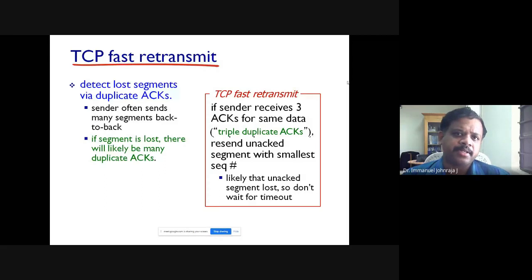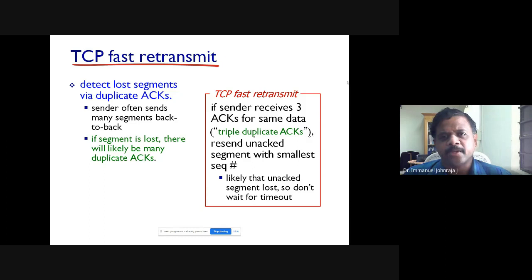So what is happening in that case? When a segment is lost, you are not going to get the acknowledgement. You are on the receiver side, and you are supposed to receive 3 packets, maybe with the sequence numbers 100, 200, and 300. You are supposed to have received till 399, if the size of each packet is 100 bytes. Unfortunately, the third packet is lost. You have received only till 299. So your acknowledgement would be 300.